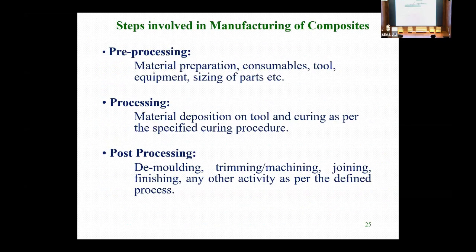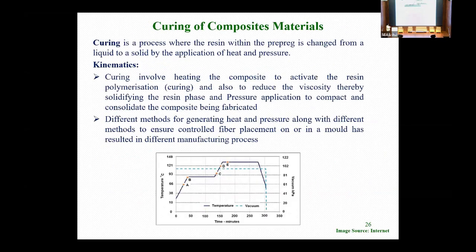So, the steps involved in manufacturing of composites are pre-processing, processing, and post-processing. These are the three stages we can identify. We can see how the material is pre-processed and post-processed, and after the post-processing we have the material ready for use.